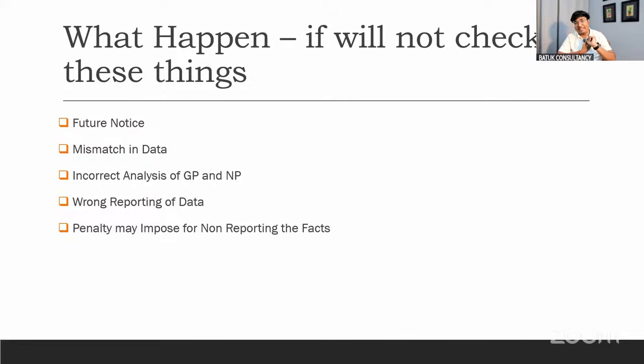Future notices will be there, because as we all know, the GST and income tax portal is completely linked, so there may be chances of future notices in case of mismatch of data. Incorrect analysis of gross profit and net profit, because due to gross profit and net profit, the departmental authority may identify and highlight your fake purchasing.